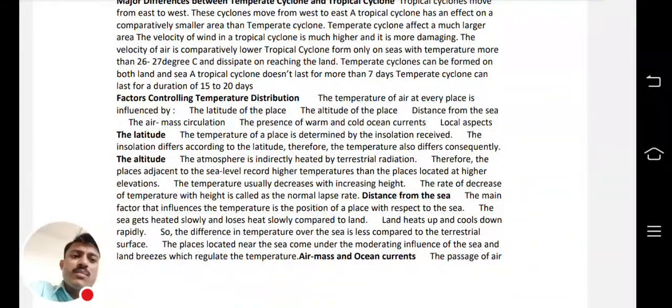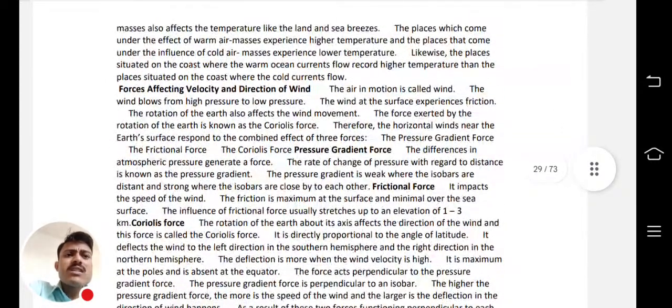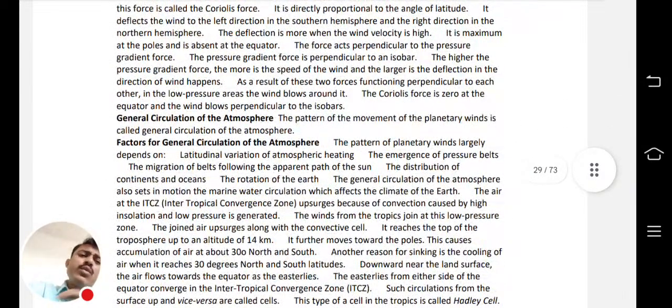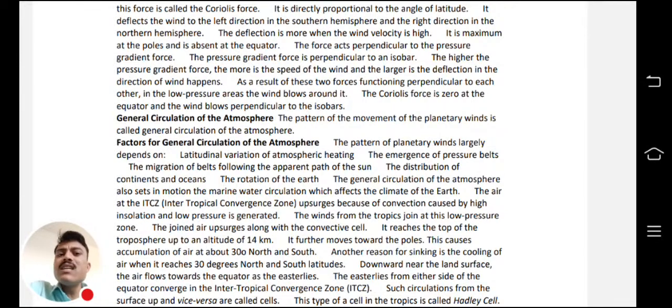Now factors controlling the temperature distribution. Why the temperature is different at different places? Latitude, altitude, distance from the sea, air pressure, air mass, ocean currents, everything is responsible for the temperature of a particular place. Now the forces affecting the velocity and direction of the wind, similar like pressure gradient, Coriolis force, frictional force. What is the frictional force, what is the Coriolis force? Everything is there. If you read this PDF carefully, you will get to know that nothing is needed apart from this PDF for geography.